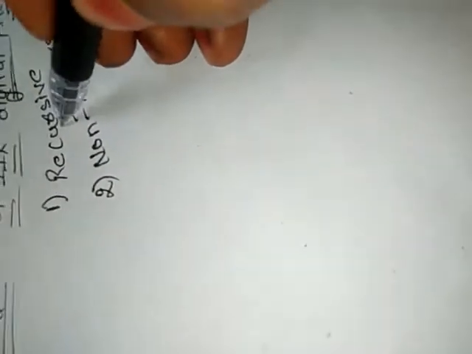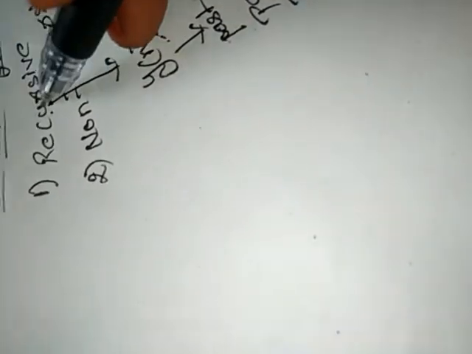In recursive realization, the output of the realization structure is y of n and the input is x of n. The current output y of n is a function of past outputs, past inputs and present input. This form corresponds to infinite impulse response digital filters.